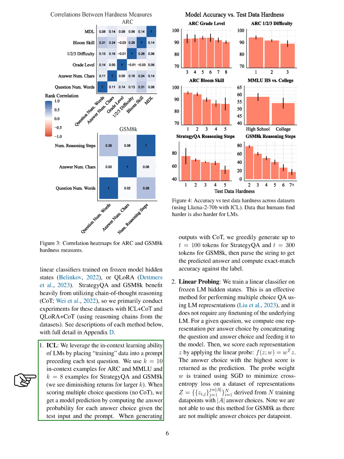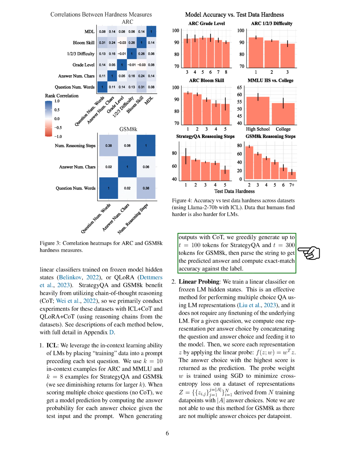In-context learning involved placing training data into a prompt before each test question. We used 10 in-context examples for ARC and MMLU and 8 examples for Strategy QA and GSM-8K. For multiple-choice questions, we calculated the answer probability for each answer choice given the test input and the prompt.